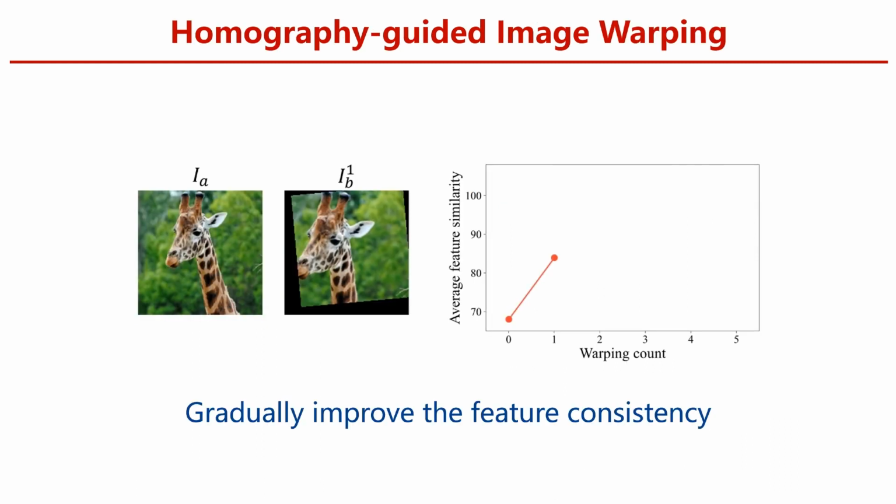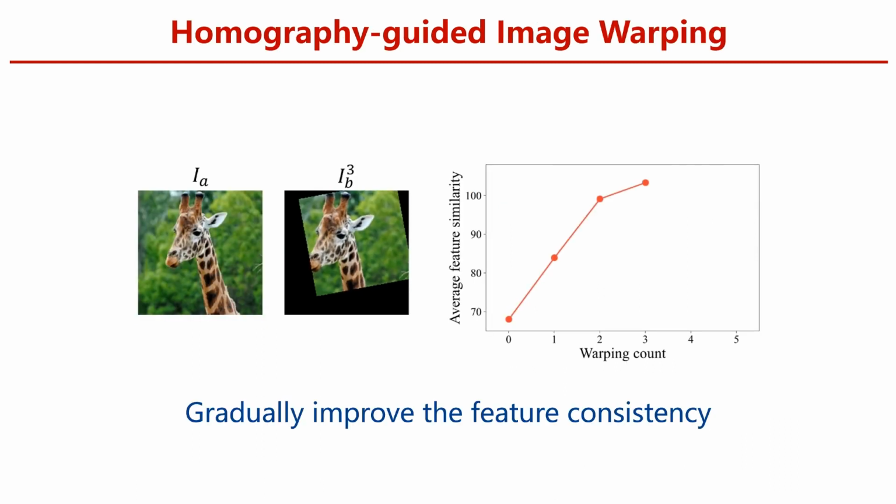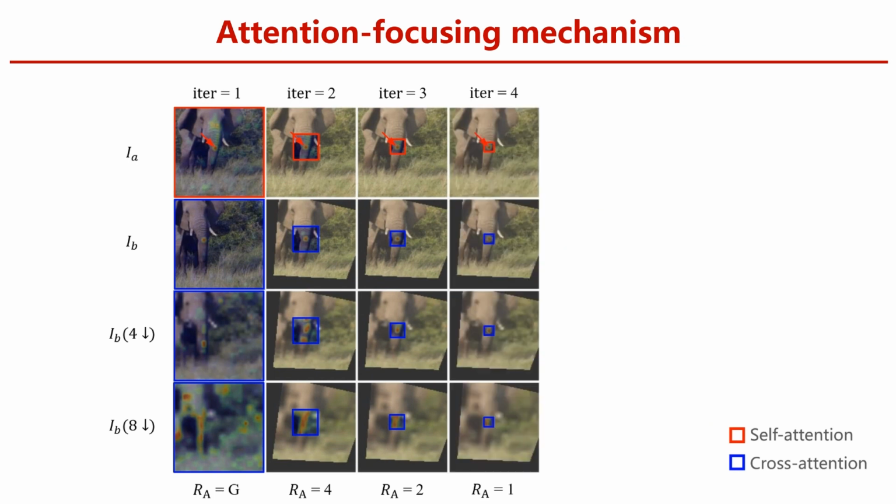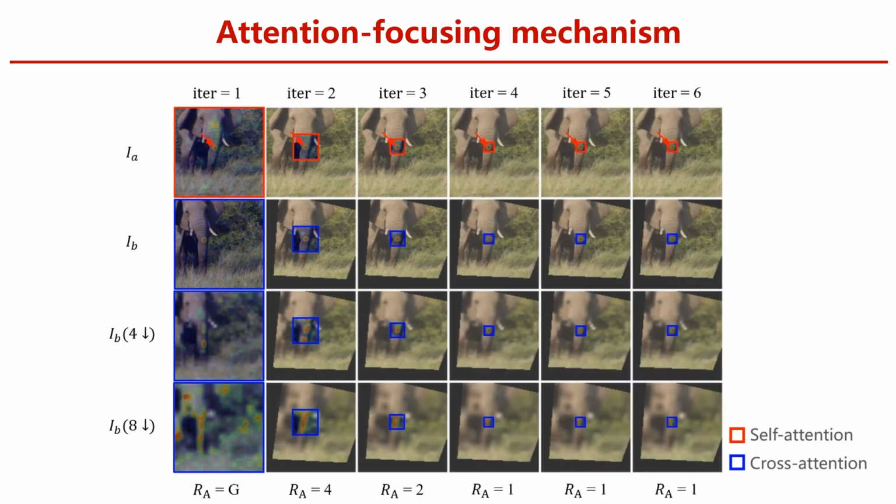As shown in this figure, with the assistance of homography-guided image warping, the extracted features gradually converge into consistency during recurrence, and hence boost the homography estimation accuracy. Along with the network recurrence, the scope of the attention mechanism shrinks in a global, non-local, local manner. This operation is deeply bound with the homography-guided image warping process and the recurrent framework.